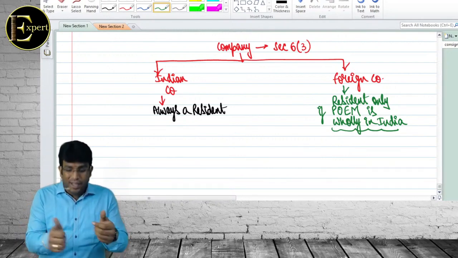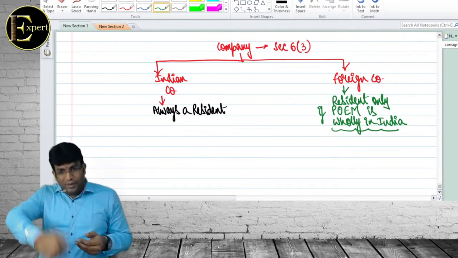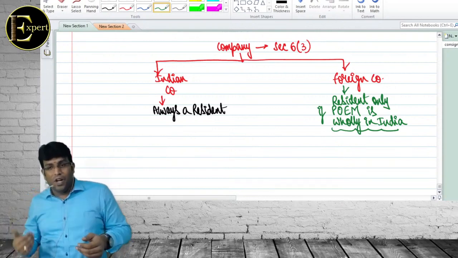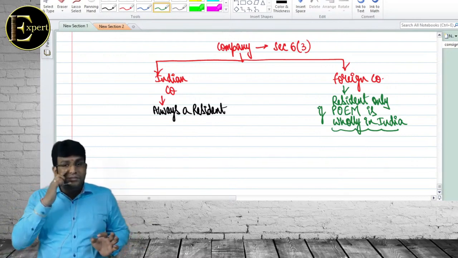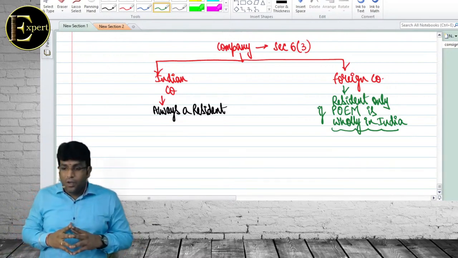You are understanding the logic, right? Its impact will fall on that. Because if it's resident, we tax him differently. If it's non-resident, we'll tax him differently. So if status is gone, scope of total income is gone. Are we getting my point, everybody? Yes, sir. All of us, my dear friends?